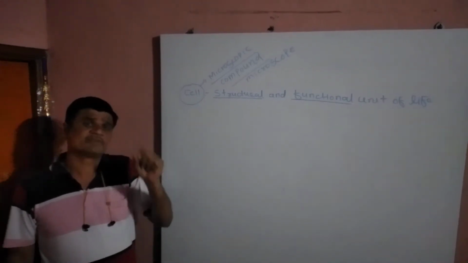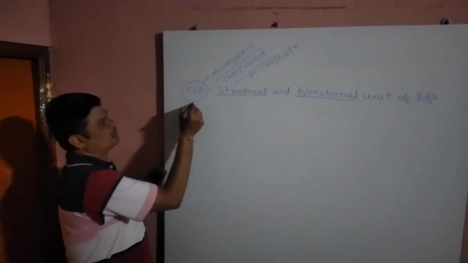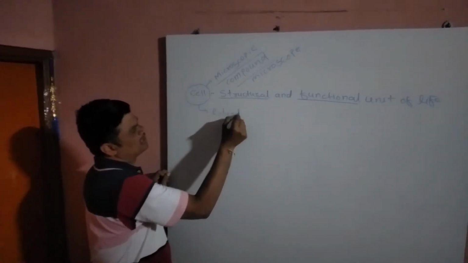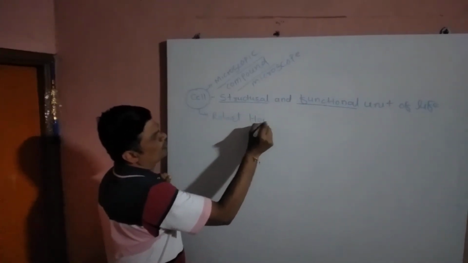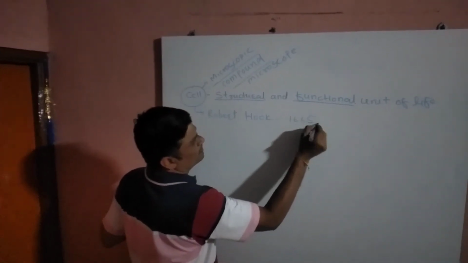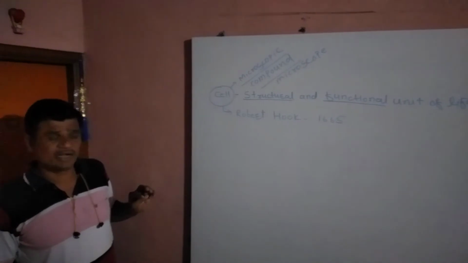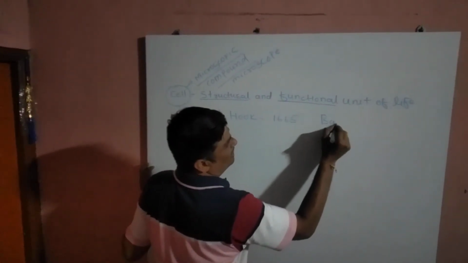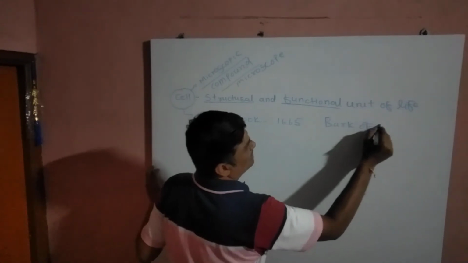Who first discovered the cell? Robert Hooke was the scientist who discovered the cell, in 1665, in the bark of a plant.